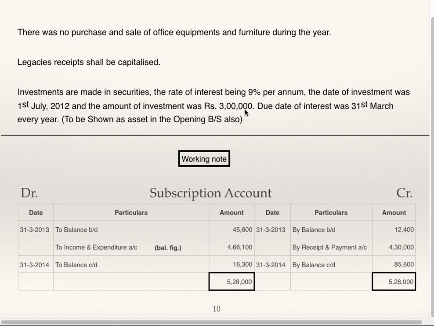Find out interest on investment at 9% on 3 lakhs. Compare it with interest received on investment, and the difference will be interest outstanding. We'll see that. Subscription account: opening outstanding is given, closing outstanding is given, opening received in advance is given, closing received in advance is given. Subscription in receipt payment account, we know subscription to be transferred to income expenditure account is the balancing figure 466,100. So just prepare this working note. No need of showing anything in income expenditure account. Just give reference of working note number.